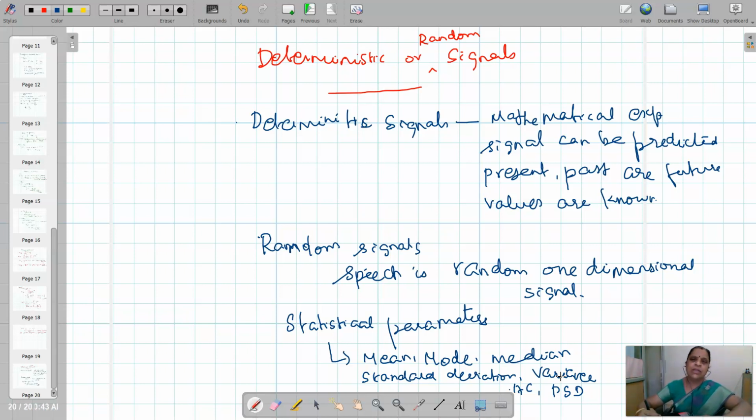So with this, this session is getting over. In the next session we will see discrete time systems, and how to analyze discrete time signals and discrete time systems in the time domain and frequency domain, especially in the frequency domain.